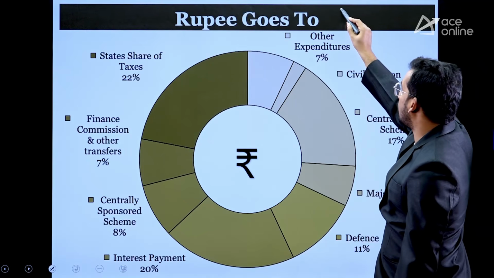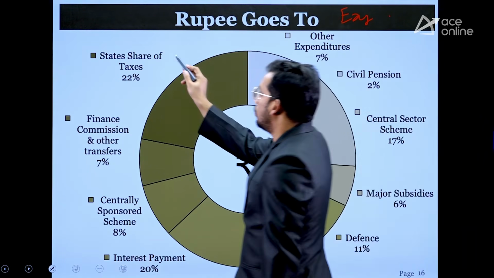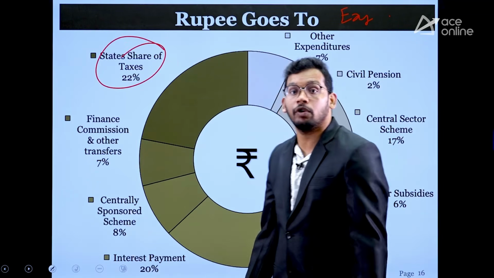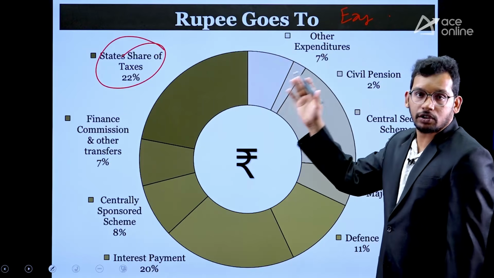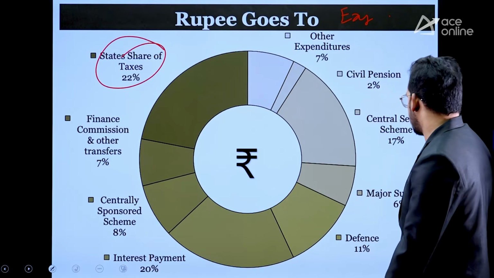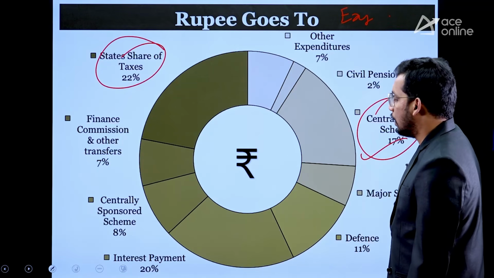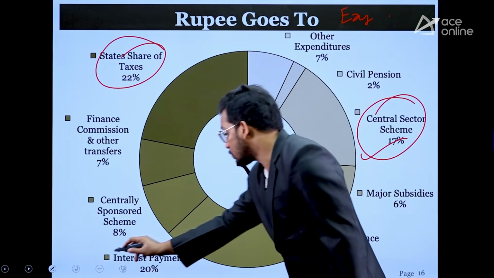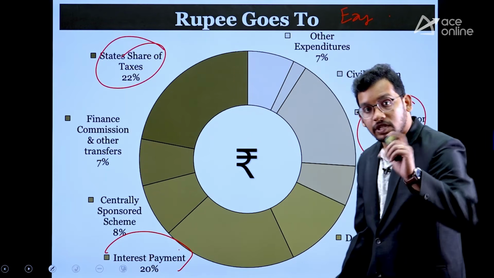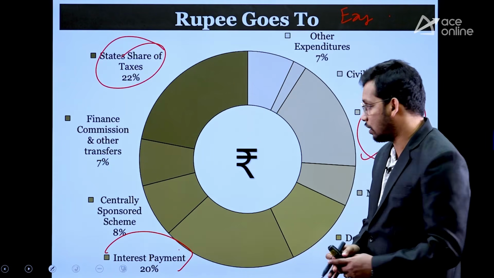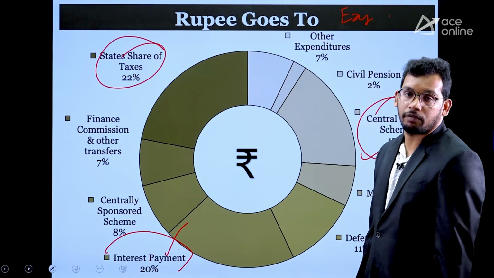This is government expenditure, total expenditure. Most of our expenditure is going to states' share of taxes, devolution recommended by Finance Commission. 20% of our total expenditure of center is going to the states. Then central sector schemes, 17%. Then interest payments. Interest payments mean loans taken by the government, we are paying interest every year. That is 20%. 20% we are giving in this one financial year.